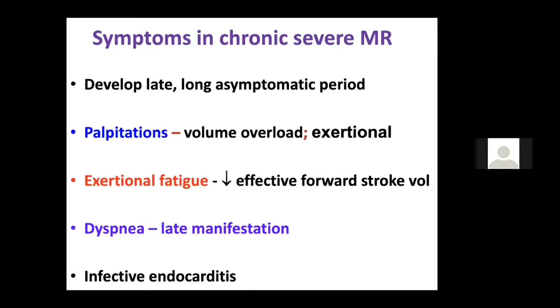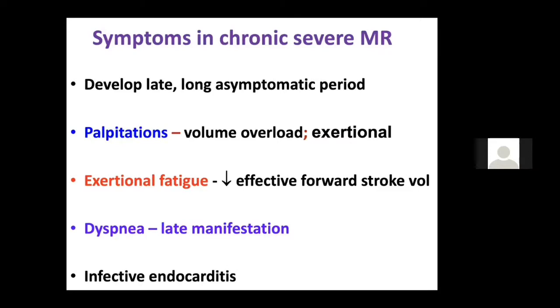Patients develop symptoms very late, and by the time they develop symptoms, the LV is already very dilated. And dyspnea is a very late symptom. So never say that when the patient has dyspnea it is because of MR. Always say MS, MS, MS. It's not MR, it's MS. Dyspnea is equal to MS. Fatigue is equal to MR or AR. But still in AR, the predominant symptom remains the palpitations. In MR, the predominant symptom is the fatigue.